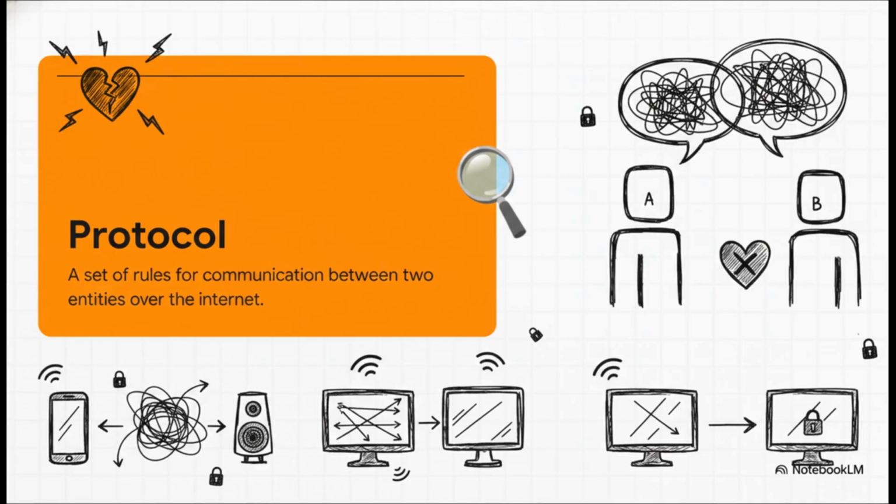Imagine two people are out on a date. If they both just start talking at the exact same time and neither one bothers to actually listen, well, that's probably going to end in a breakup, right? Computers are exactly the same way. Without a strict set of rules dictating who speaks, who listens, and how they should respond, the communication just completely breaks down.